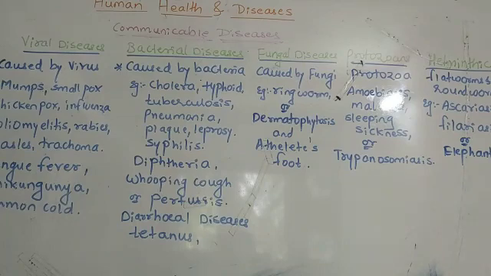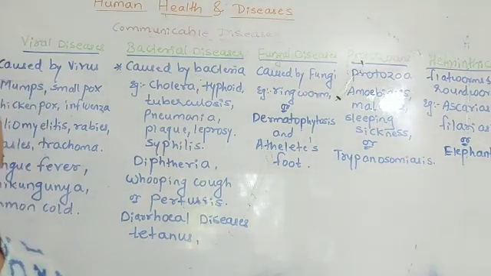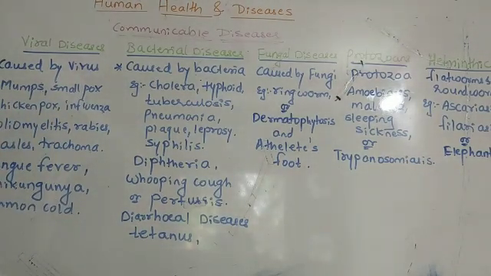As we have studied, from the kingdom Monera to the higher vertebrates, the first organisms are microscopic, which we cannot see with our naked eyes, so they are the viruses. To make the concept easier, I made it in this form so that you can remember. First, viral diseases; second, bacterial diseases; third, fungal diseases; fourth, protozoan diseases; and fifth, helminthic diseases.